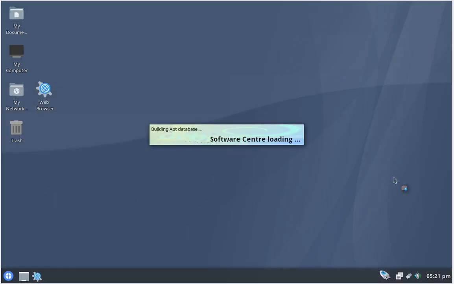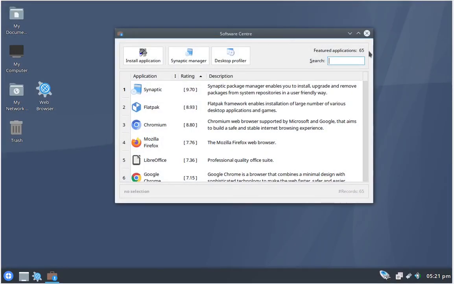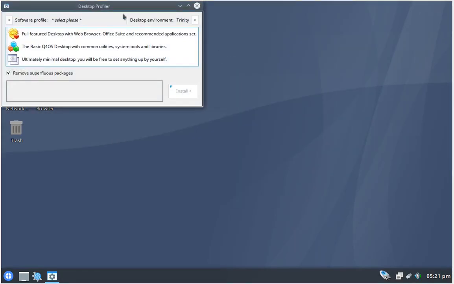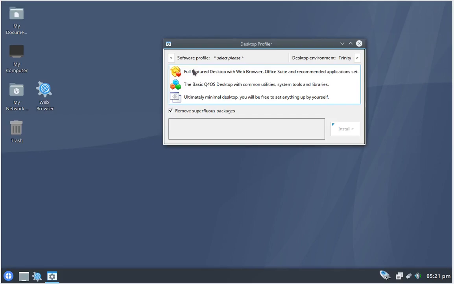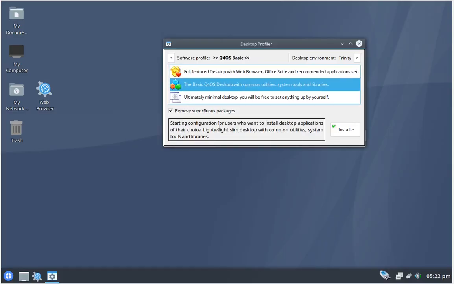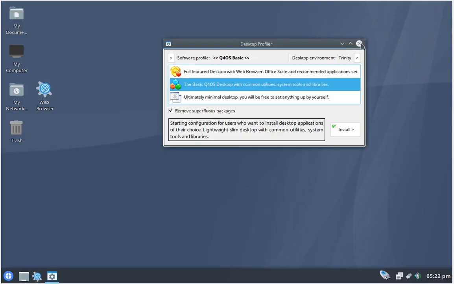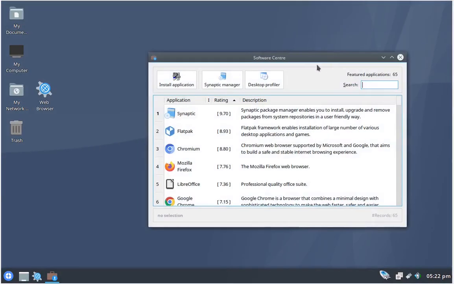If you installed the live and want to get the whole desktop install, now's the time to do it. Click on the desktop profiler, choose the full featured desktop option, and it will install everything.